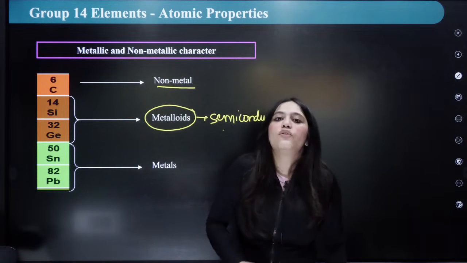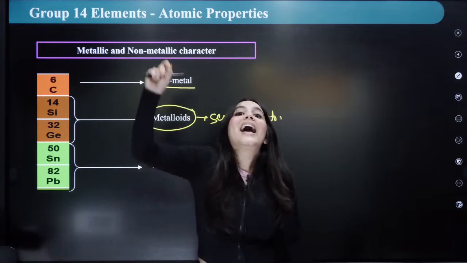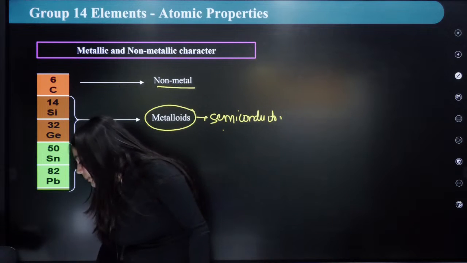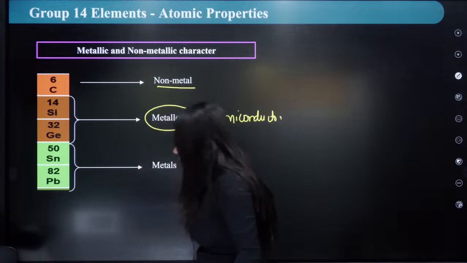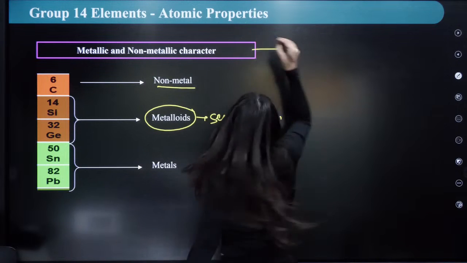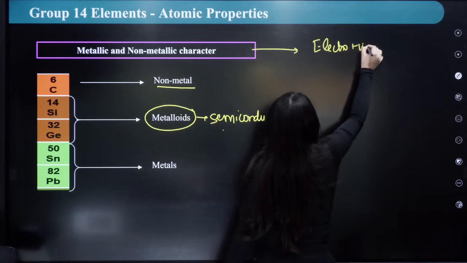So what trend are we following? As I'm going down the group, the metallic character is actually increasing, right? So as I'm going down the group, the metallic character is increasing. Okay? Metallic character is actually influenced by the electropositive character.